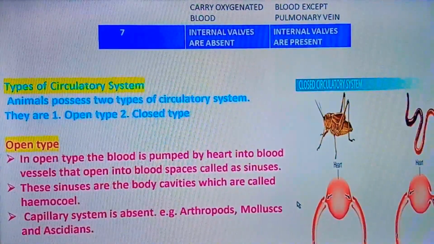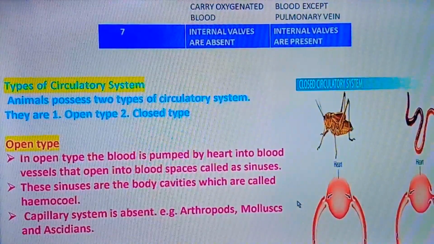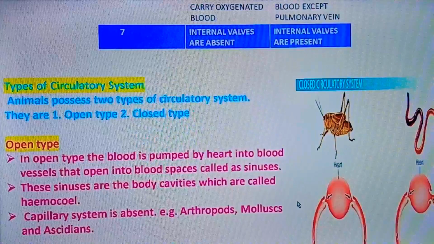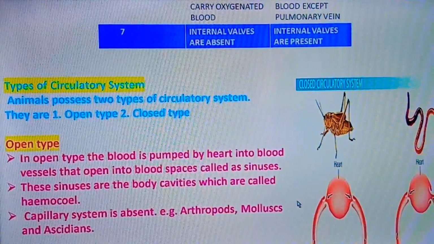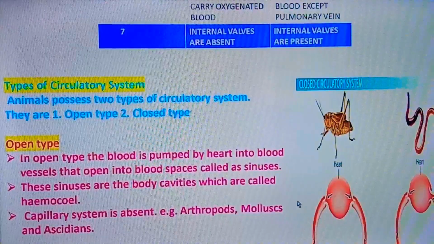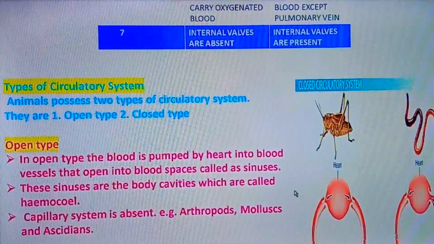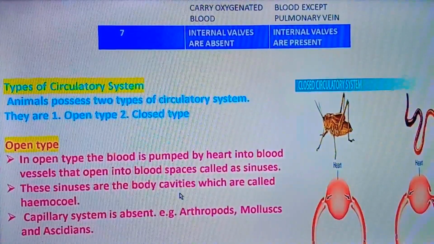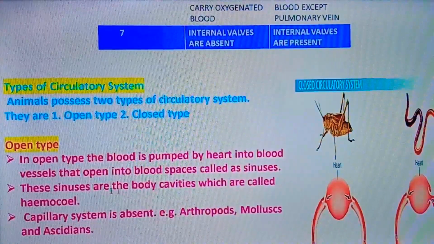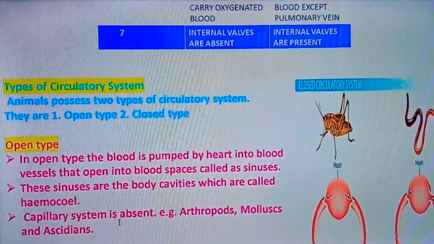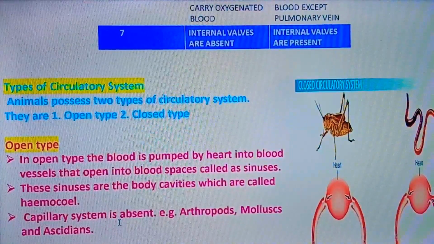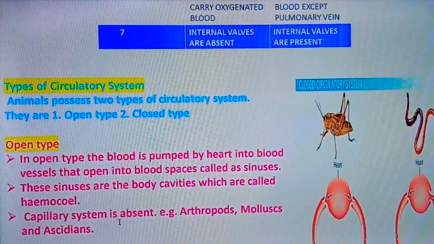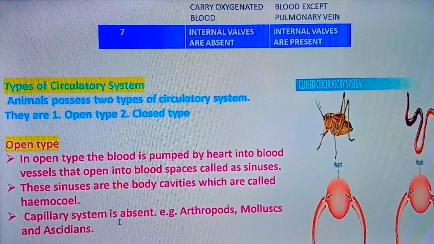Next we shall see the types of circulatory system. There are two types of circulatory systems seen in animals. The first one is open type, the second is closed type. In open type, blood is pumped by the heart into the blood vessels that open into spaces called sinuses. These sinuses are nothing but the body cavities, which are called hemocoel. And here the capillary systems are absent. The arterioles and venules are also absent. Examples for this: arthropods, mollusks and ascidians.